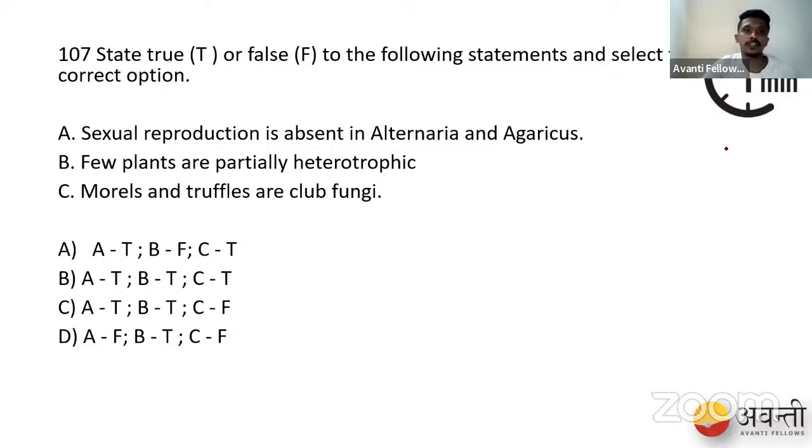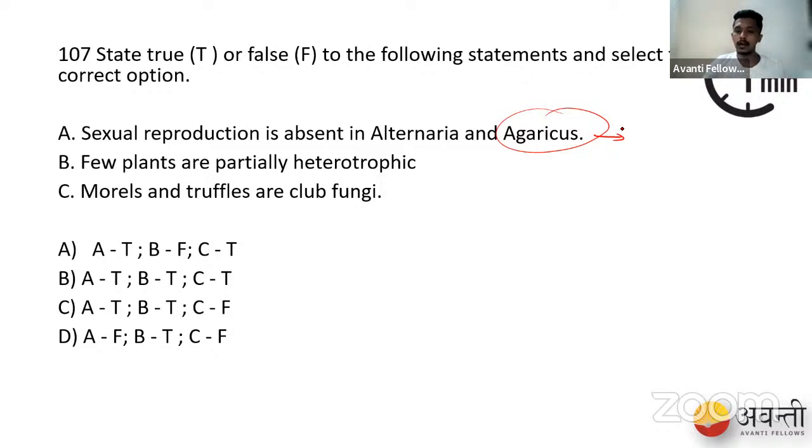The first statement: sexual reproduction is absent in Alternaria and Agaricus. Even if you don't know Alternaria, you can see Agaricus. Agaricus is an example of Basidiomycetes, the mushroom that we eat. Mushrooms are beautiful examples of undergoing sexual reproduction, because they produce sexual spores. So option one is false. When it comes to the second option, few plants are particularly heterotrophic.